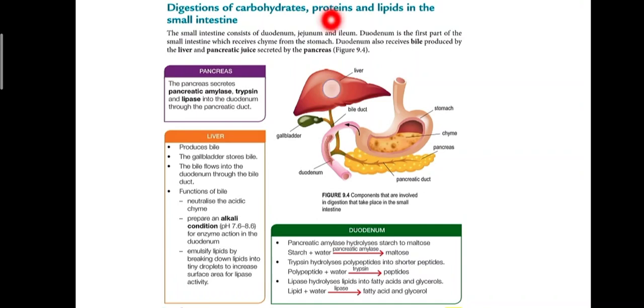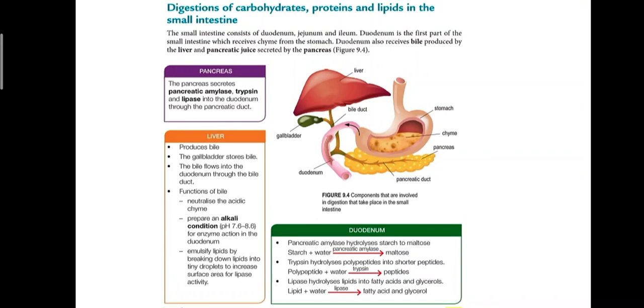Okay, so liver dia produce bile. Okay, gallbladder di sini pundi empedu, dia akan store itu bile. So now the bile will flow into the duodenum through the duct, the bile duct lah, ductus, dia punya saluran di sini. Okay, functions of bile is to neutralize the acidic chyme.